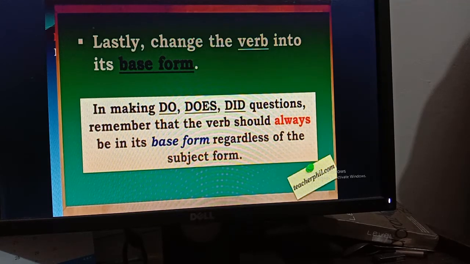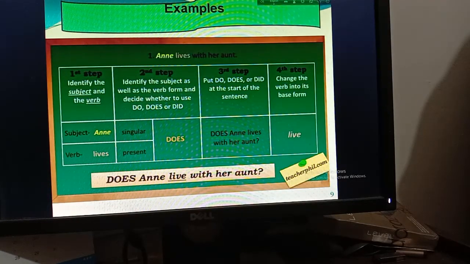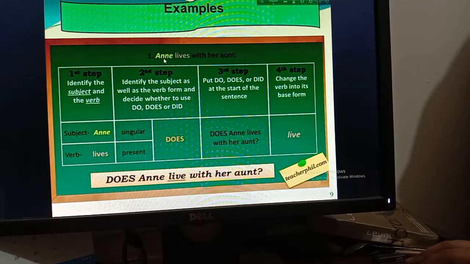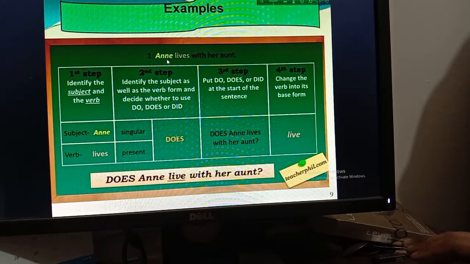Now I am going for another one. There are examples written for you. Now you will be more clear about that. First of all, it is written Annie lives with her aunt. Here if you say Anne or Annie, both are correct. So Anne lives with her aunt, or Annie lives with her aunt. In the first step you can see identify the subject and the verb. So in this sentence, what is the subject? Subject is Anne and verb is lives.